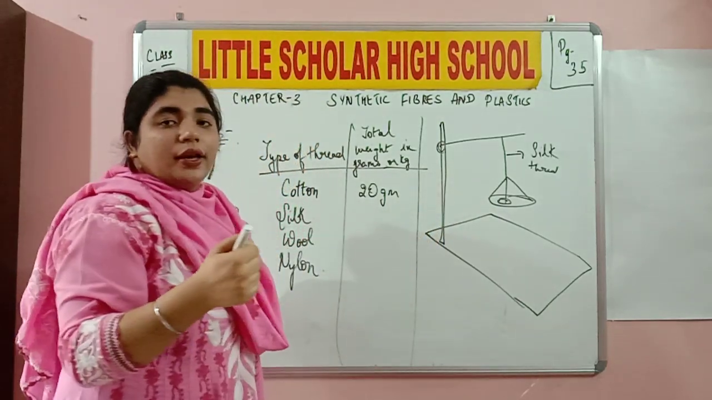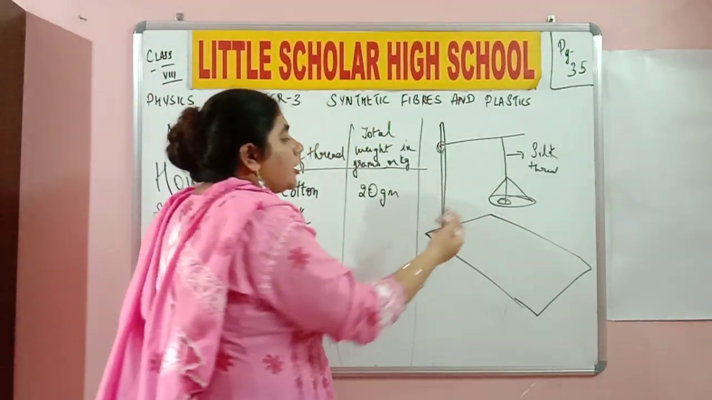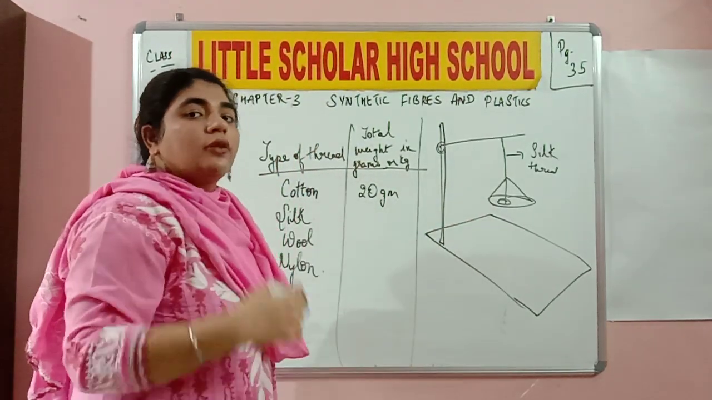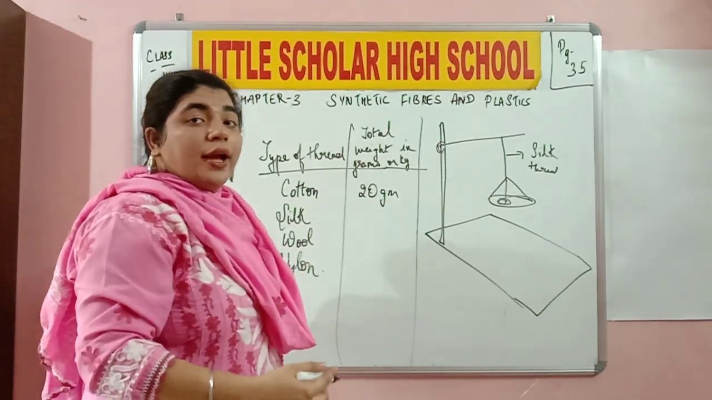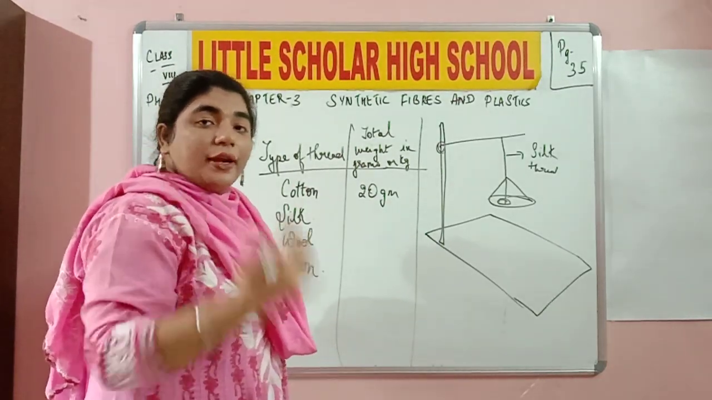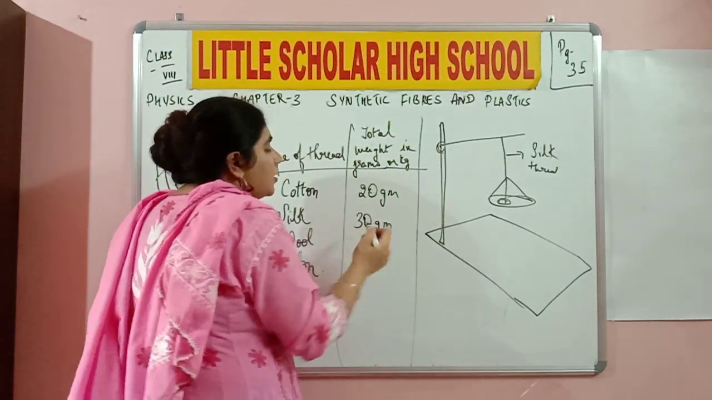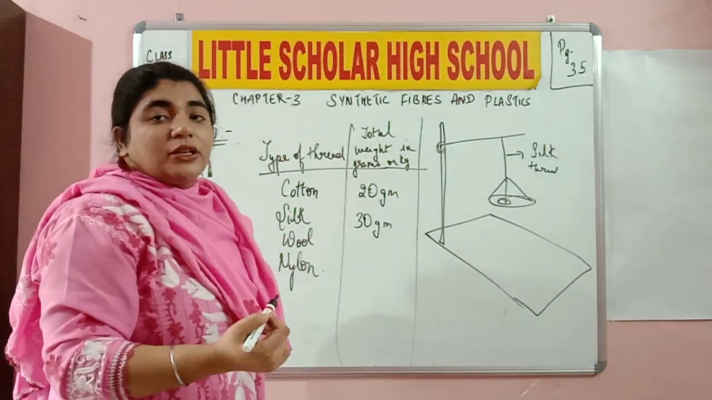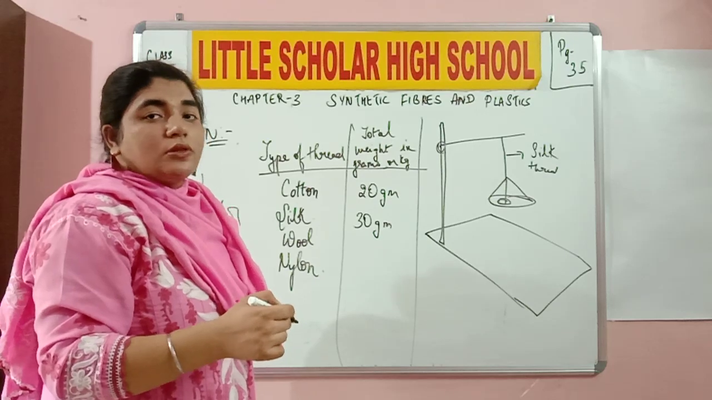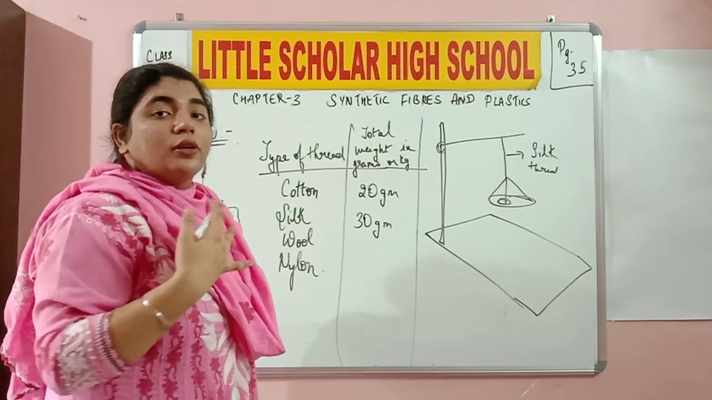And what do I do again? I keep adding weights. I add 10 grams again, 20 again, 30 again. And what do I see? The silk thread breaks. Do you understand? So silk was a little stronger than cotton, but it was also delicate. It was not as strong as I desired it to be.